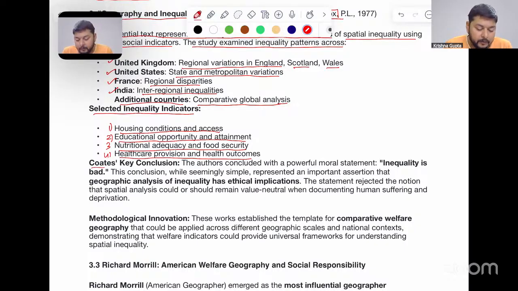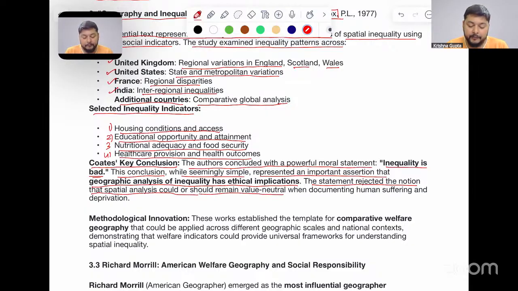Now, the key conclusion was given here. The authors concluded with a powerful moral statement: inequality is bad. Do you feel inequality is bad? Yes, inequality is actually bad. This conclusion, while seemingly simple, represented an important assertion that geographic analysis of inequality has ethical implications. The statement rejected the notion that spatial analysis could or should remain value neutral when documenting human suffering and deprivation.